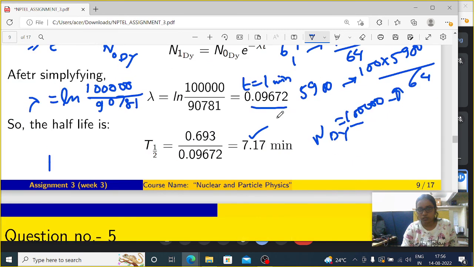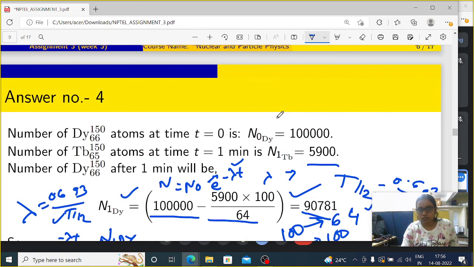T half is 0.693 divided by lambda. Basically 0.693 is nothing but ln2. I think you all might have how t half and lambda are related by the expression ln2 divided by lambda, so I am not explaining that right now. Just remember t half equals ln2 divided by lambda. After putting in this value, we get 7.17 minutes for the half life of that Dy-66 150. So did you get my point? Yes, ma'am, I get it.